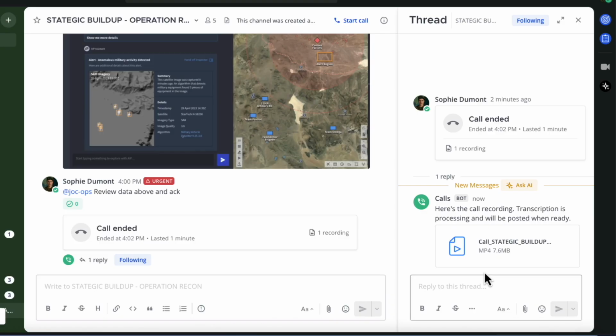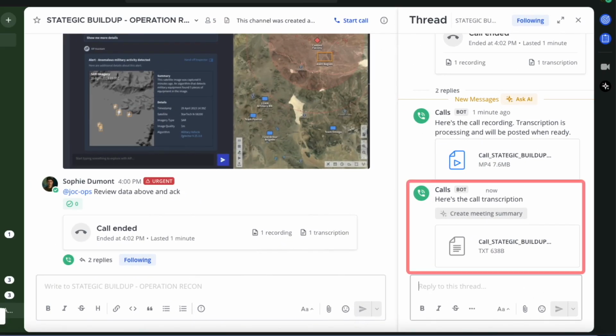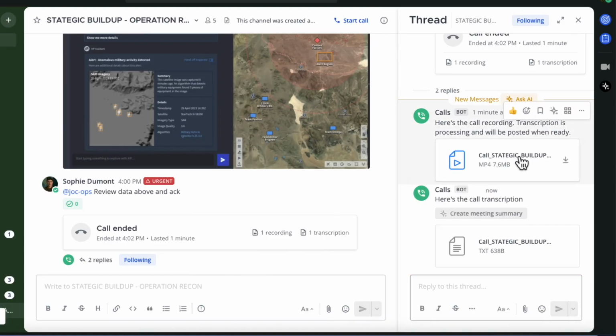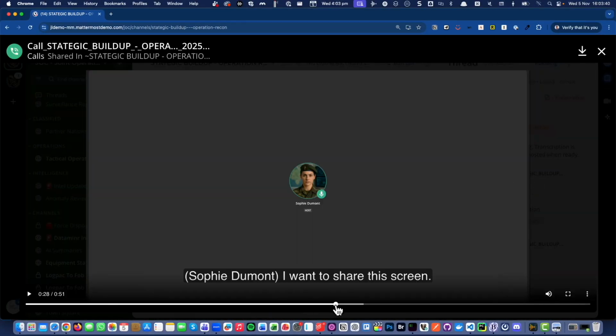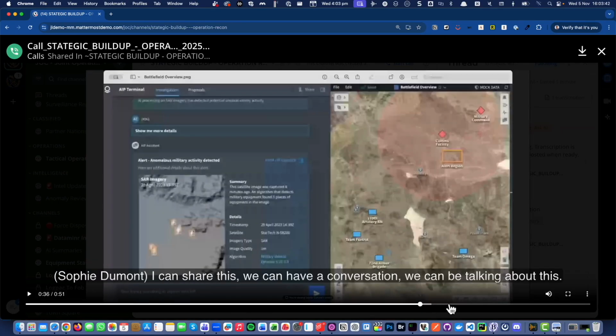But as you can see at the top of the page, we can start a call from pretty much anywhere. It can even be one-to-one. So you can see here we have the call transcription. This will just give us a text file where we can look at what was said. But what's really interesting is if we go back to the call recording, let me fast forward to where we were sharing the screen. You can see we now get subtitles thanks to that transcription, and whoever spoke on the call, their name will be at the beginning of the subtitles, just as you can see here.